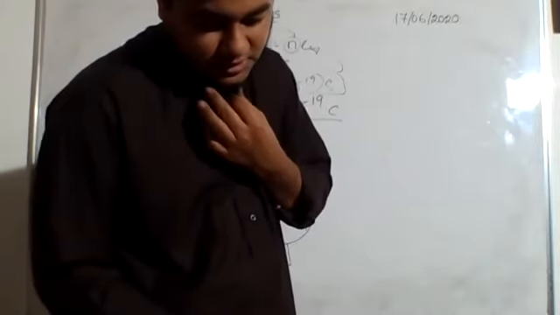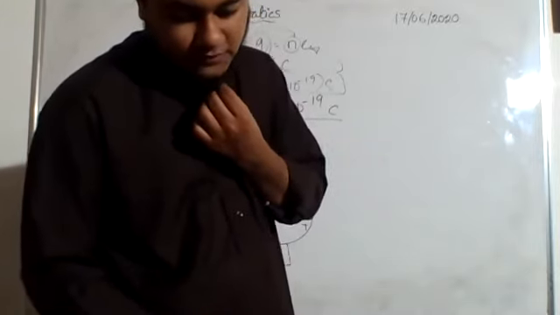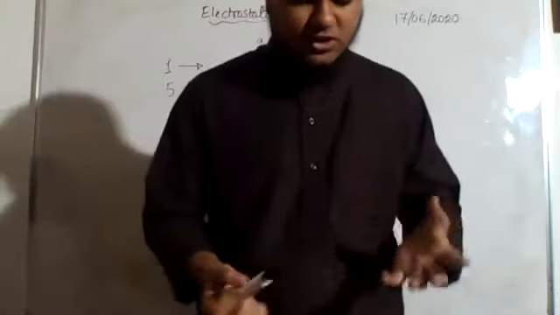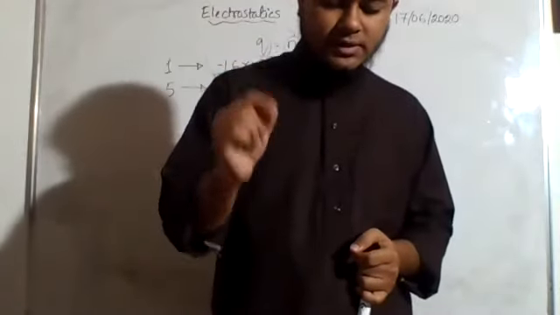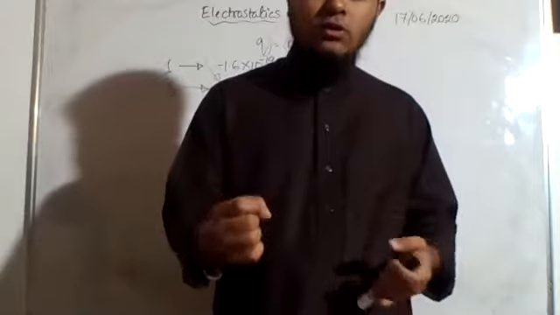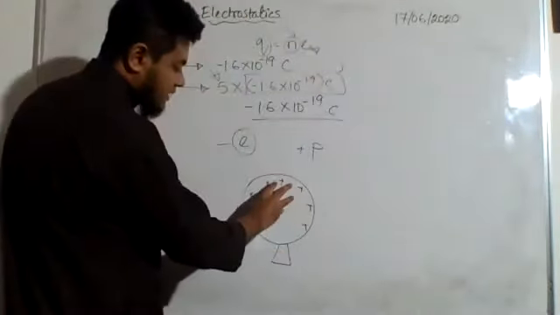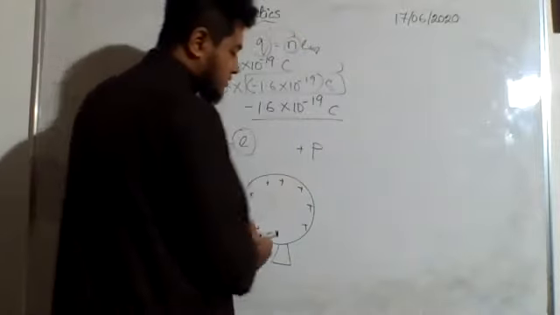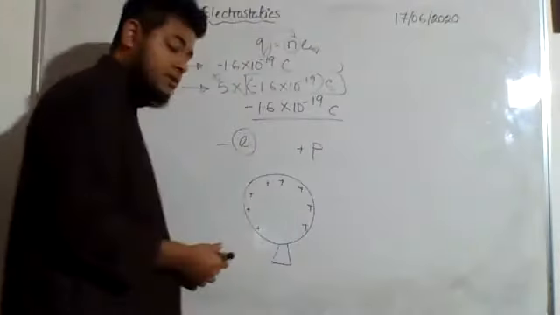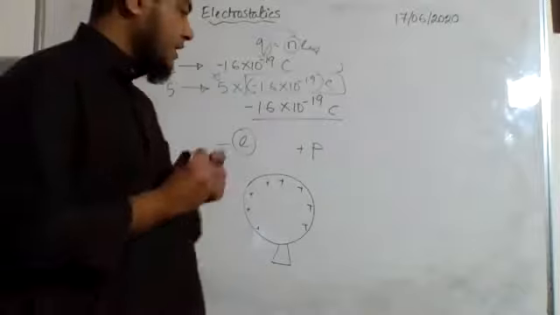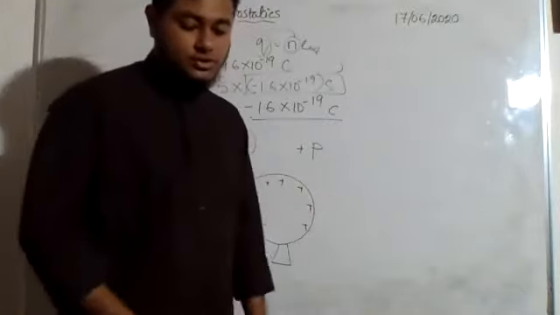So the charges stay at the outer surface of a charged object. If the charged body is very small, like a point, then the charge of the body is called a point charge. That means if I reduce the size of the body and it becomes a dot, a point, then it is called a point charge.